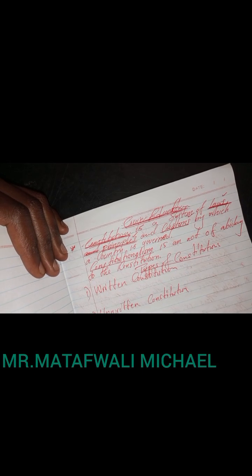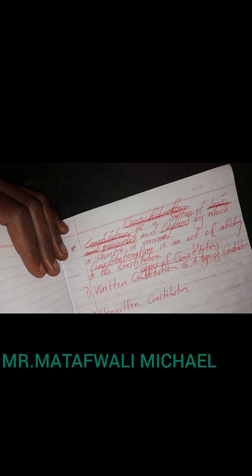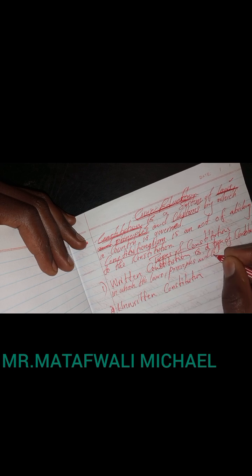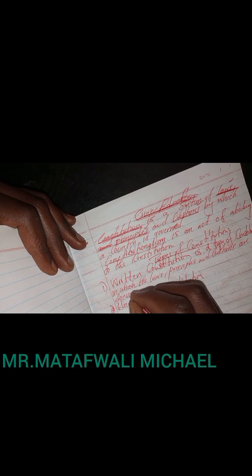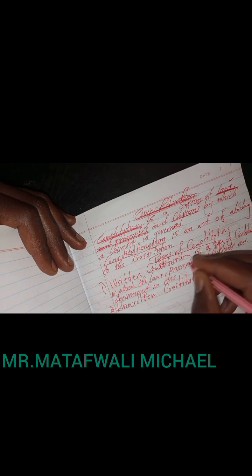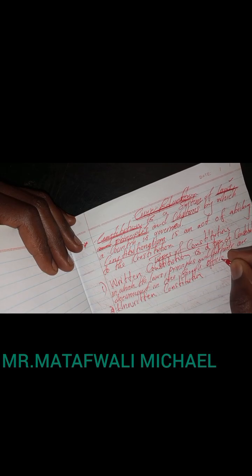So written constitution is a type of constitution in which the laws, principles, and customs are documented in one single official document.